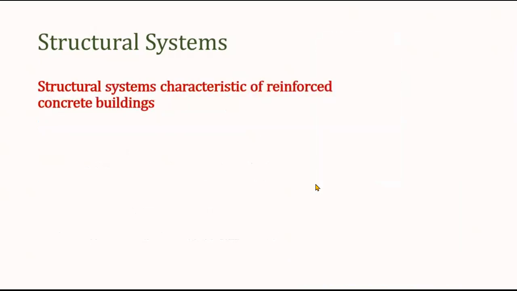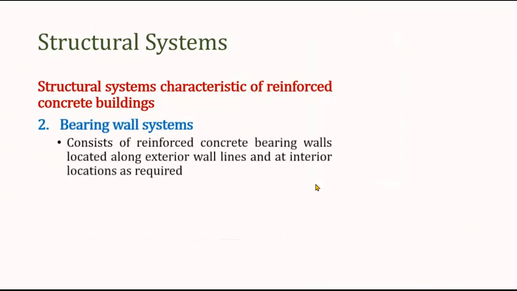Then the second system is the bearing wall system. Now, these bearing walls mainly consist of reinforced concrete bearing wall, or it may consist of masonry wall, depending on the type of material that we use. But as we are talking about the reinforced concrete, we will be talking about the reinforced concrete bearing wall.